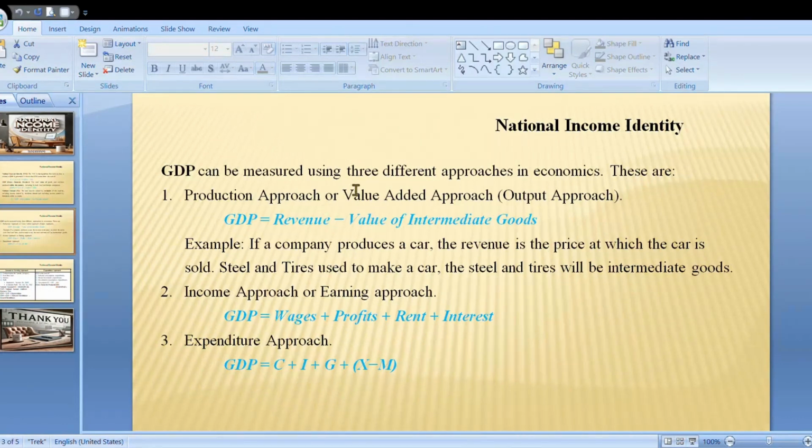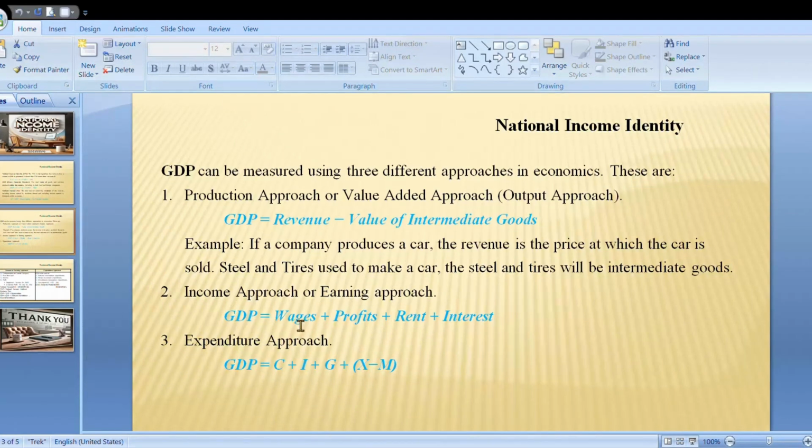Now we will see the different approaches to measure GDP. GDP can be measured using three different approaches in economy. These are the production approach or value added approach. This is also called the output approach. GDP equals revenue minus value of intermediate goods. Second approach is the income approach or earning approach.